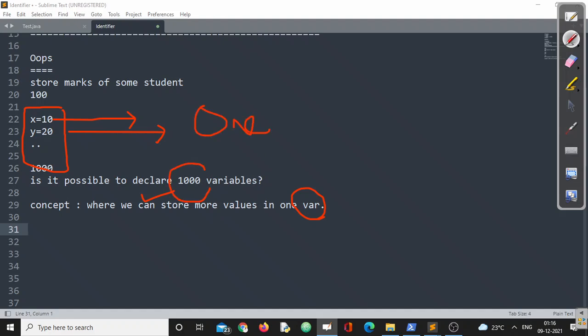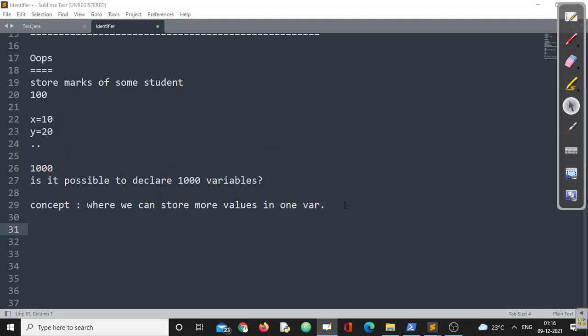But my requirement is to store thousands or maybe more values. So if we want to address this kind of situation, the best fit is called an array. So now, array is a kind of concept where, let us define it from the very beginning. We'll start from scratch.